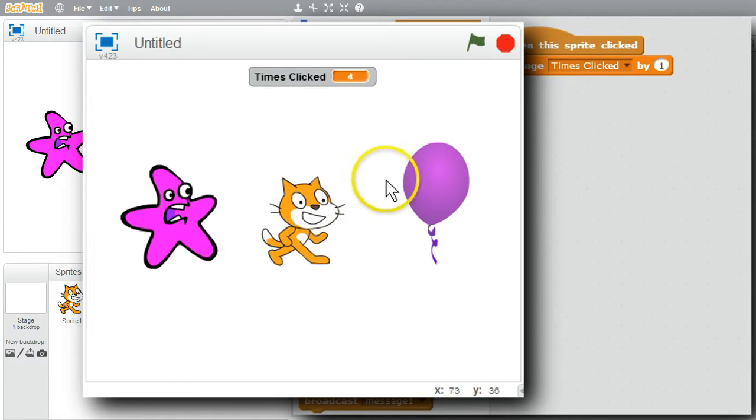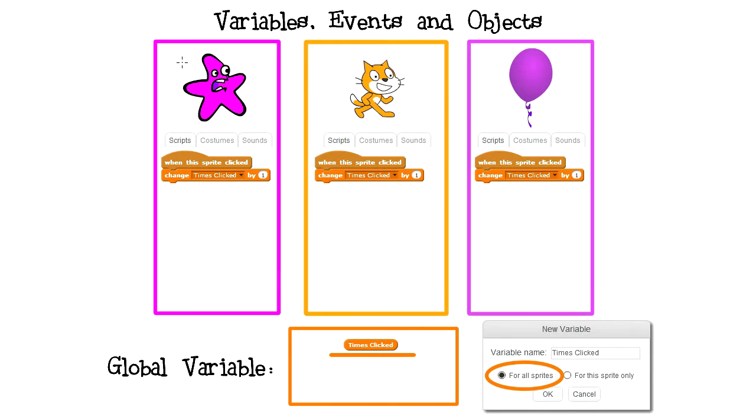2 clicks on the balloon. Times clicked is 5 and 6. 6 clicks and they're all counted. This is working nicely. I'll go back to my diagram to show what's next.